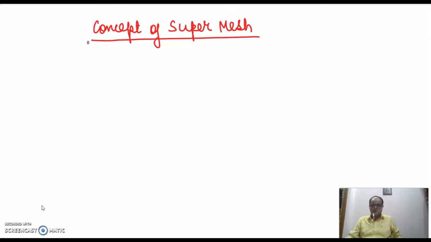Now first of all, as I always say, it is very important to understand when and how a super mesh is formed. A super mesh is formed when a current source exists between any two meshes in a complex circuit. For example, I'll take up a very basic circuit and explain how a super mesh is formed.